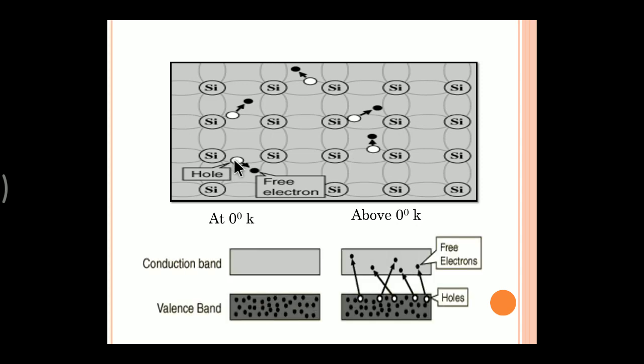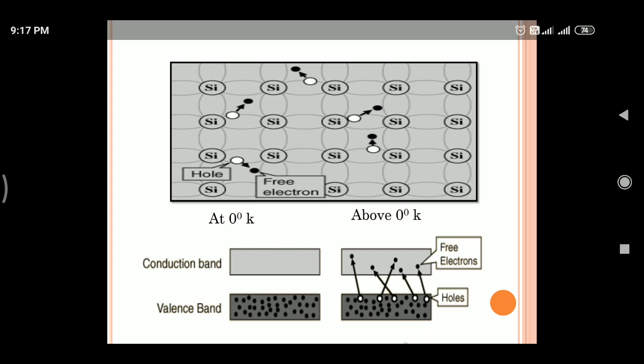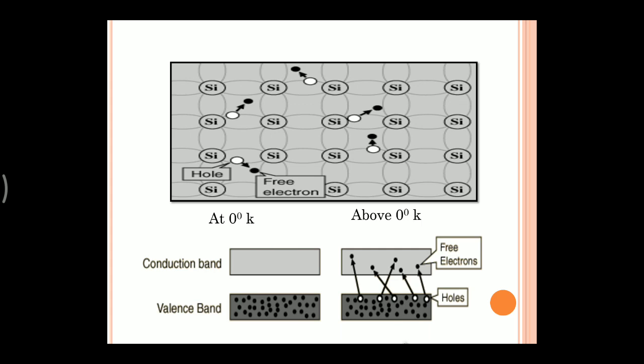So see the energy level diagram shown here below. At 0 degree Kelvin, the valence band is completely filled and the conduction band is completely empty. Hence at 0 degree Kelvin, the semiconductor doesn't conduct electricity. What happens above 0 degree Kelvin? See the diagram on the right hand side. Here the electrons get excited to the conduction band, and hence holes are formed in the valence band, and the electrons in the conduction band are free to conduct electricity. Of course, in a semiconductor, electricity is also carried due to the movement of holes.